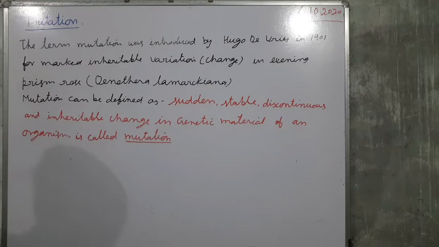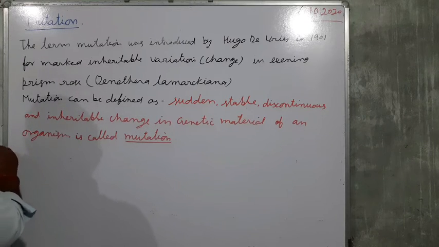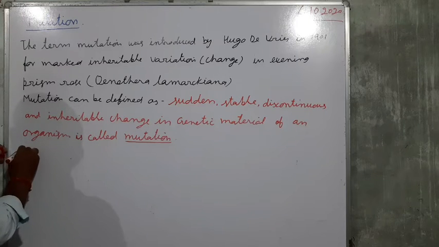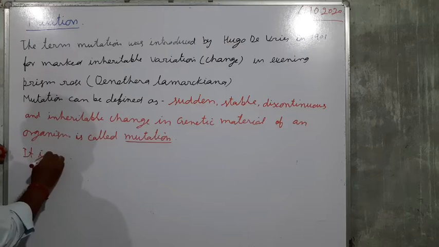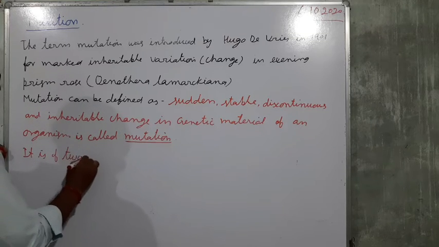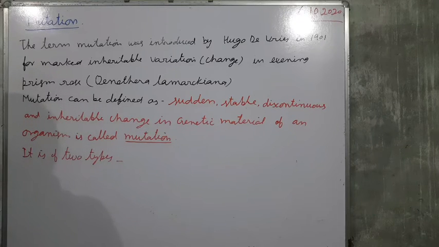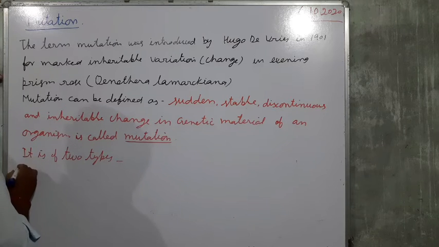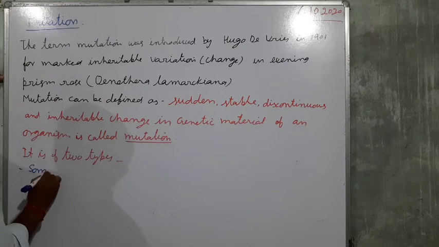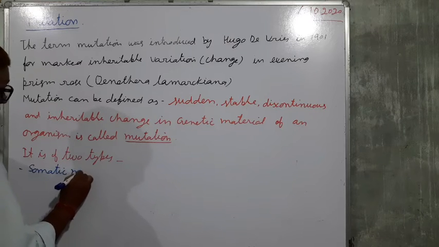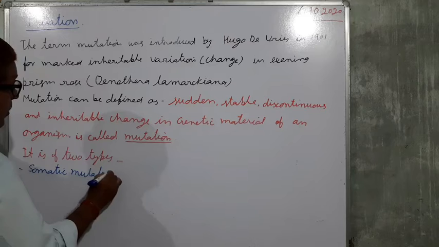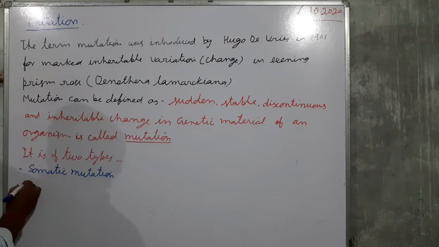Mutation is of two types. Number one is somatic mutation and number two is germinal mutation.